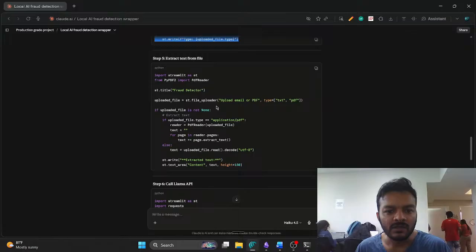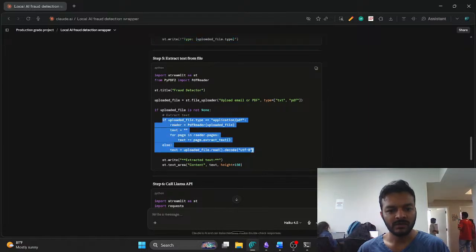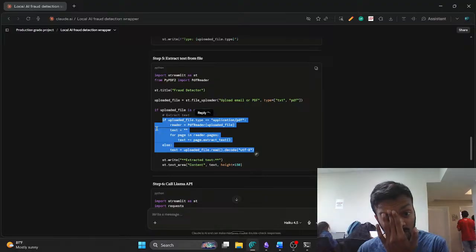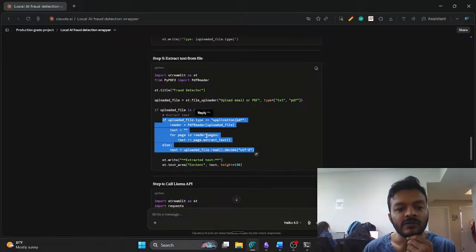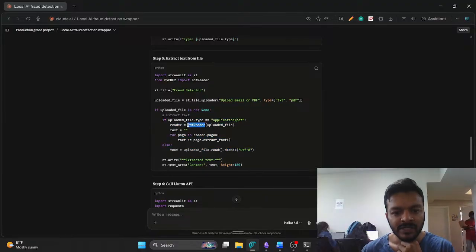Extract text from file. Now this part is done, and this part we have to update. Here, if uploaded file type equal to application/pdf, which we did just now, then the reader, what it will do is use the PDF reader, and we convert that uploaded file into text.